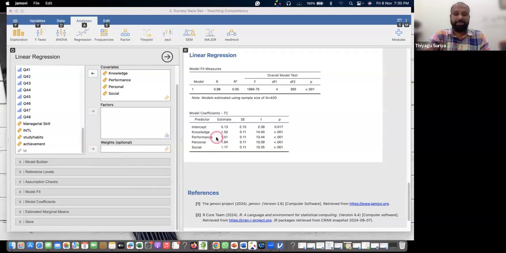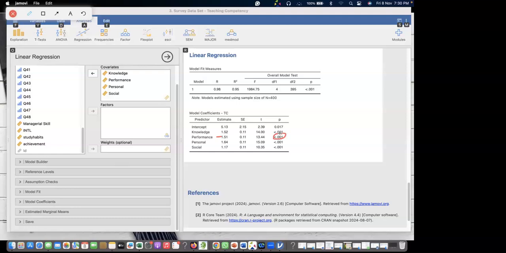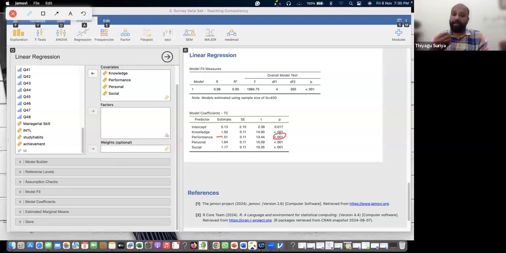Of course, sometimes, suppose I'm showing like this, there is a chance it comes out minus. If it comes minus, what does it mean? Suppose the performance is showing minus, but it's significant. What is the meaning? Significant, sir, but negative. Yes, it is negative. So when you write it in the equation, instead of a plus, you can write minus 1.51 times performance. This is like a direction.